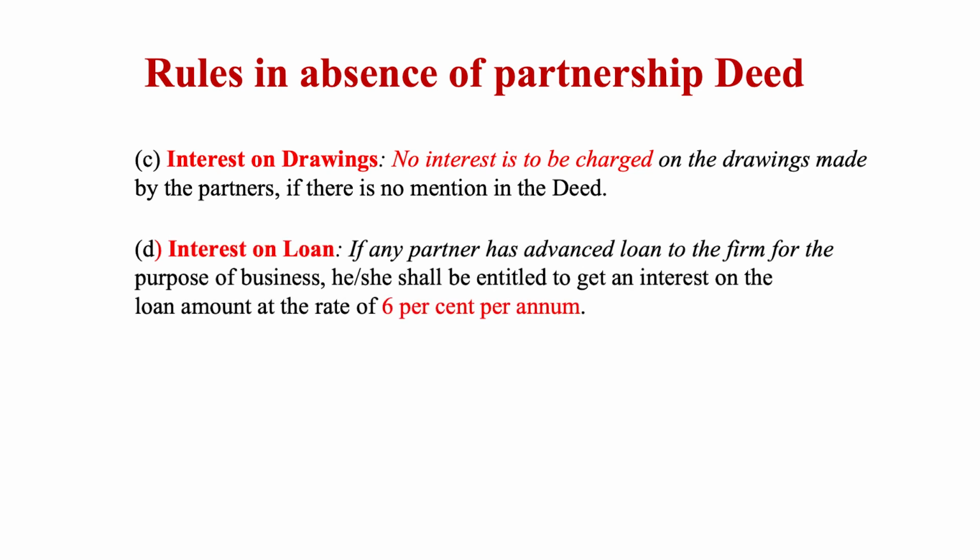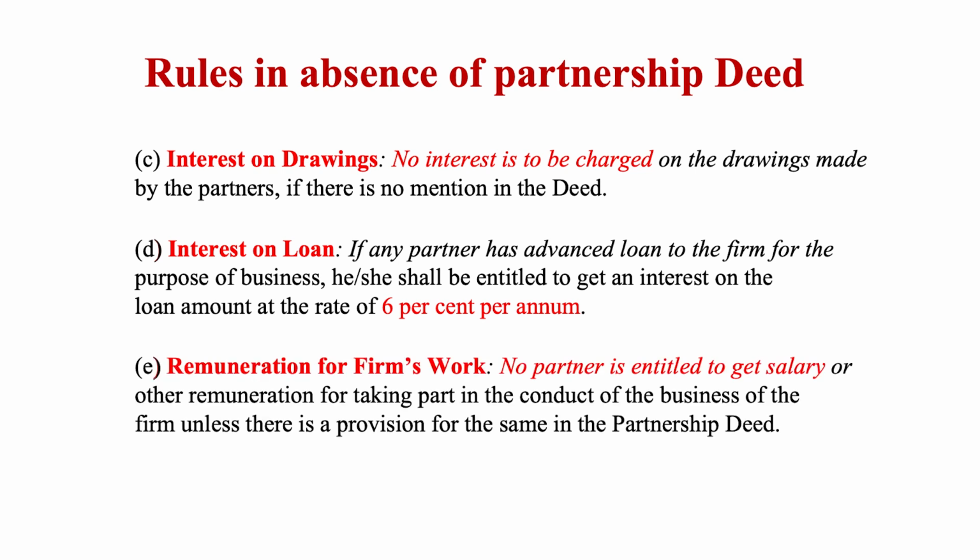Number D. Interest on loan. If any partner has advanced loan to the firm for the purpose of business, he or she shall be entitled to get an interest on the loan amount at the rate of 6% per annum. Next is E. Remuneration for firm's work. No partner is entitled to get salary or commission or other remuneration for taking part in the conduct of the business of the firm, unless there is a provision for the same in the partnership deed.